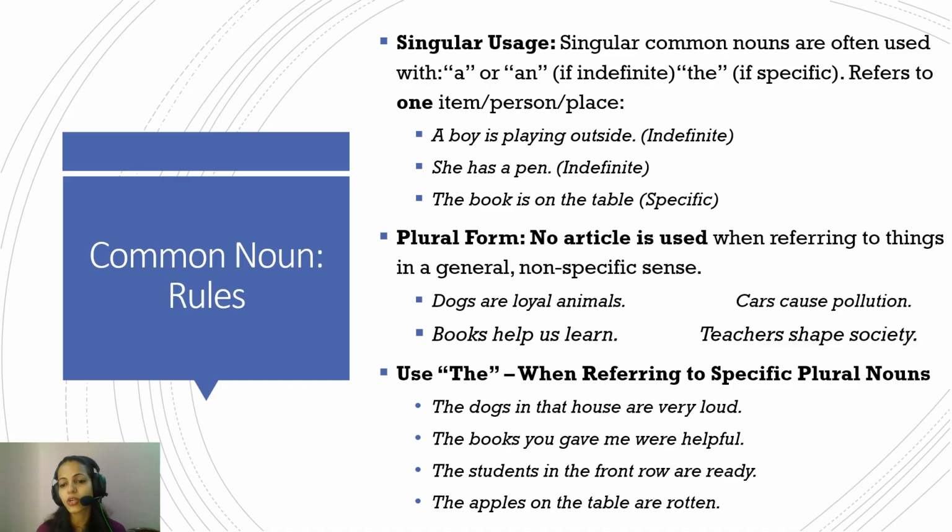Or, cars cause pollution. Now, car is a common noun. Cars cause pollution. Here in the plural form, no article is to be used. Books help us learn. Books are common nouns. Here, when books is used in the plural form, no need of any article. Teachers shape society. Teachers, when used in plural form, no need to use an article before that.